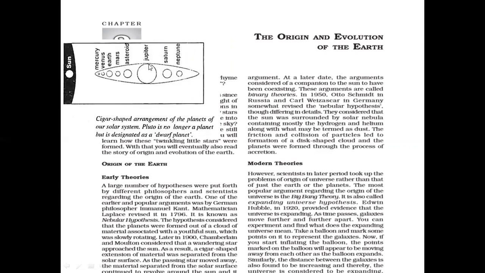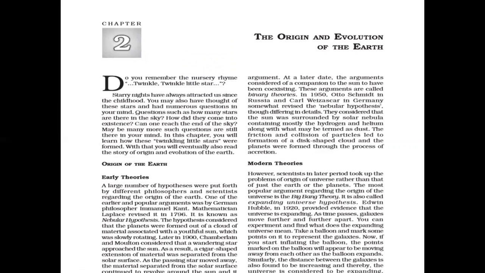revolve around the sun. As it was argued at a later date, the argument considered it a companion to the sun which was coexisting. Those hypotheses, or the scientists who believe that the earth and sun were coexisting, come under the binary theory. In 1950, Otto Schmidt in Russia and Carl Weizsacker in Germany somewhat revived the nebular hypothesis, though differing in